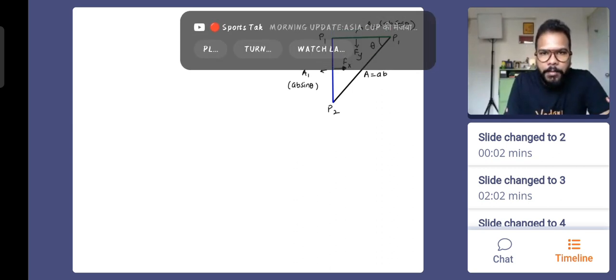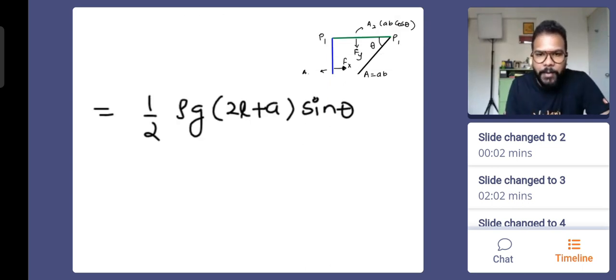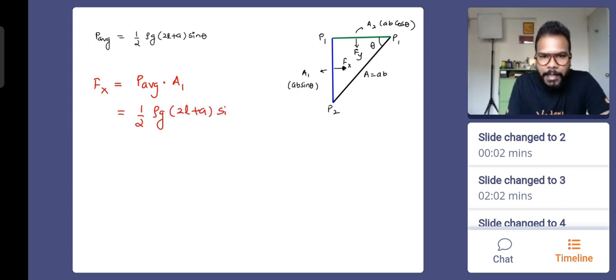So everyone, we have got the value of the average pressure. I'll take that also on the next slide so that I can easily write down the value of Fx and Fy. Now, making the attempt to write Fx. Can I say Fx will be equal to P average multiplied by A1? Tell me if you understand this. So P average multiplied by A1 is like writing half into rho into G into 2L plus A into sin theta into AB sin theta. Everyone understands this? Correct?